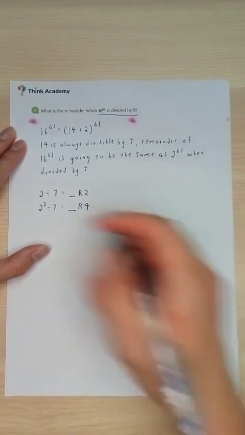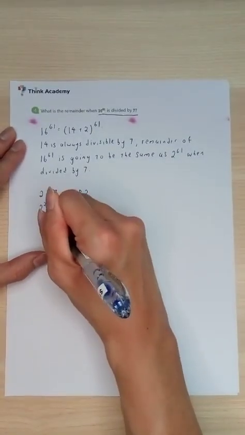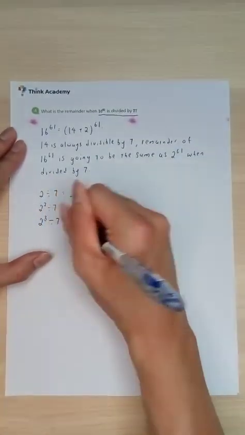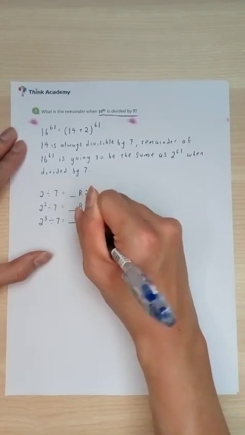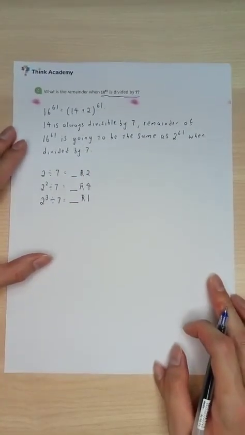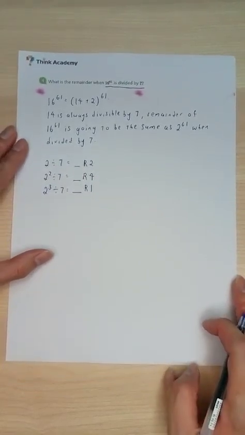Alright, now, what about 2 cubed, which is 2 times 2 times 2, divided by 7? Well, which is really 8 divided by 7. I get a remainder of 1. Right, now, we don't really see any pattern yet, so let's continue.